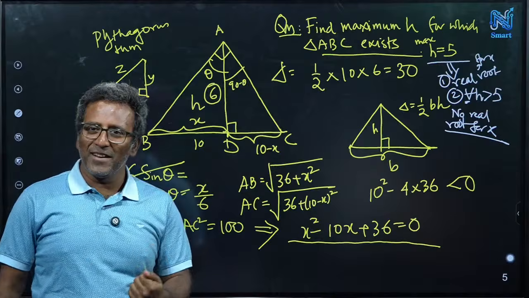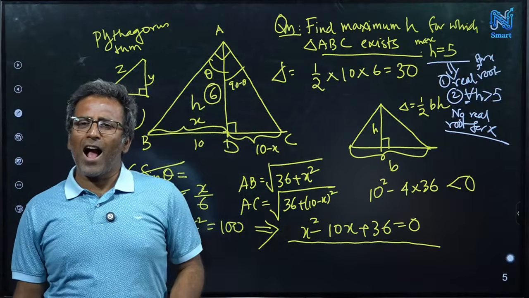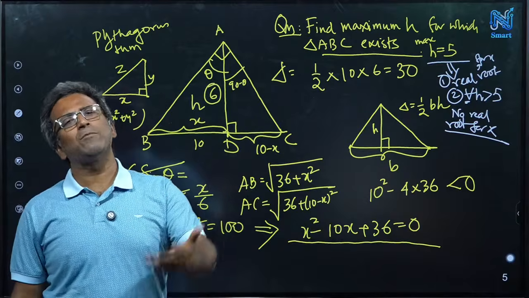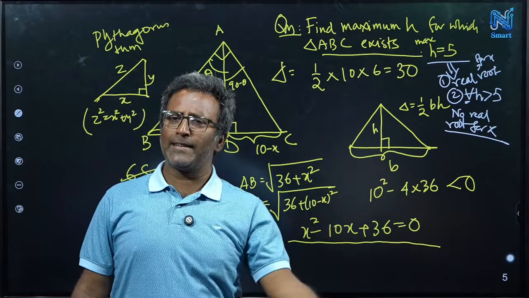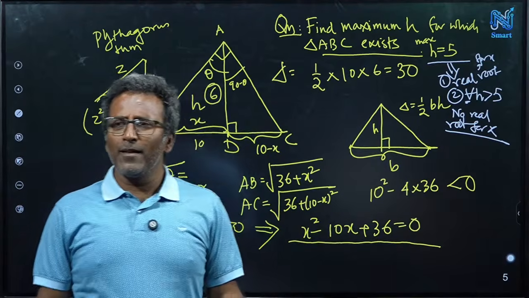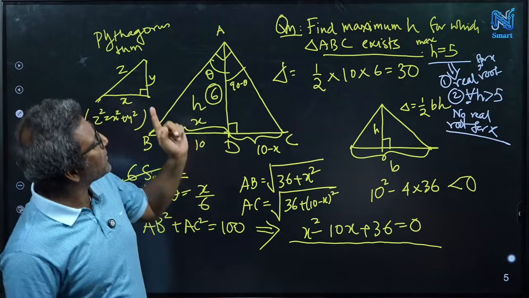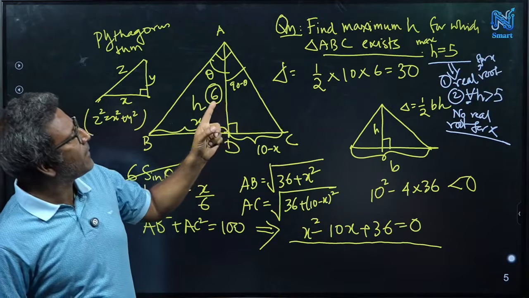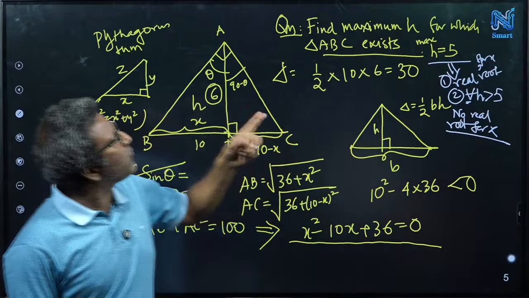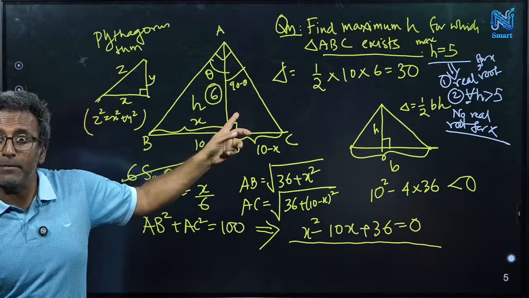For less than 5 also. For less than 5, should I care? I have to show the maximum h. Suppose for some h less than 5 it doesn't exist, okay, no problem. Or it exists, I don't care. For h equal to 5, what was the question? Find the maximum h for which the triangle exists. But what have you shown?